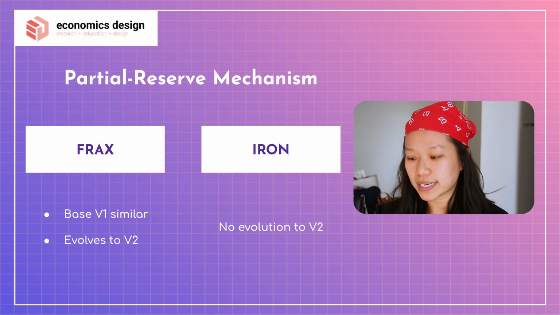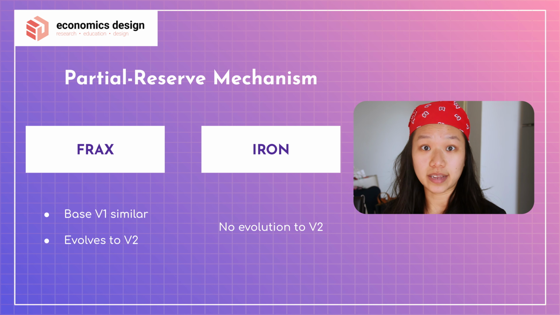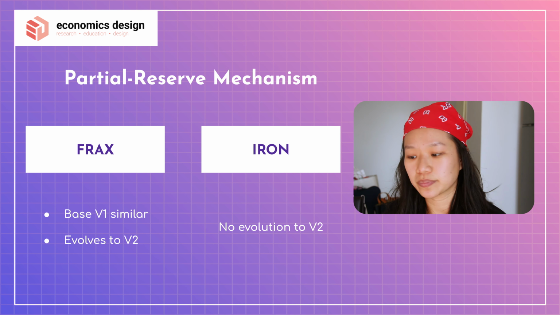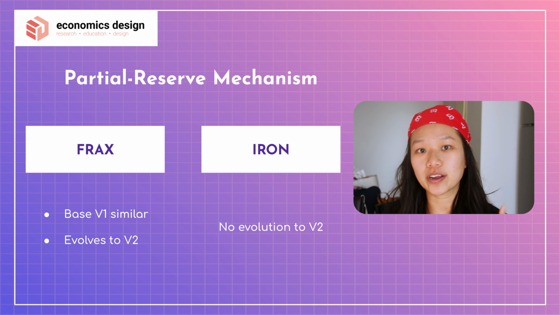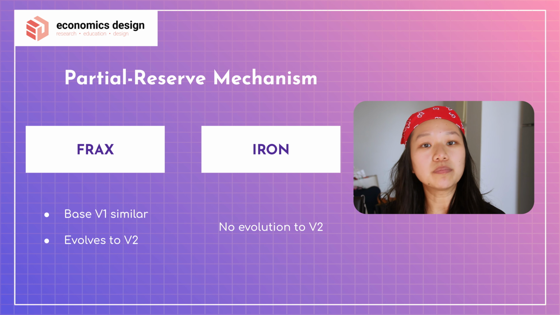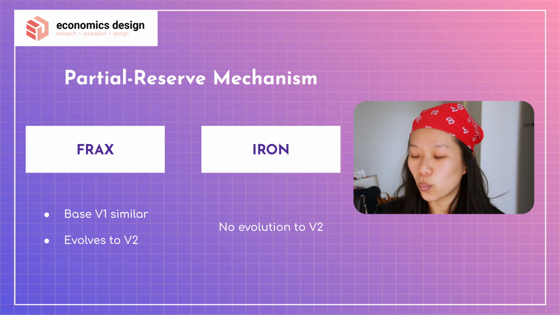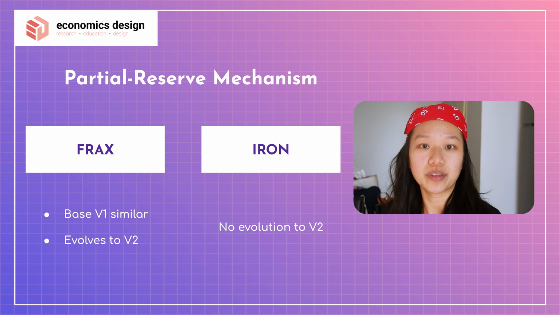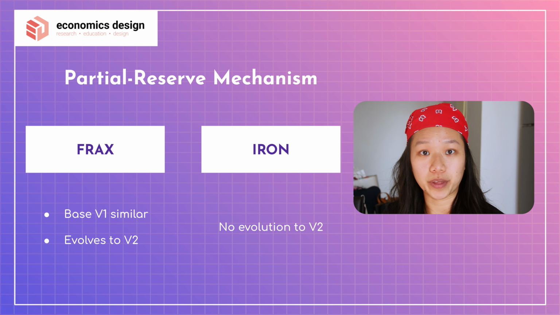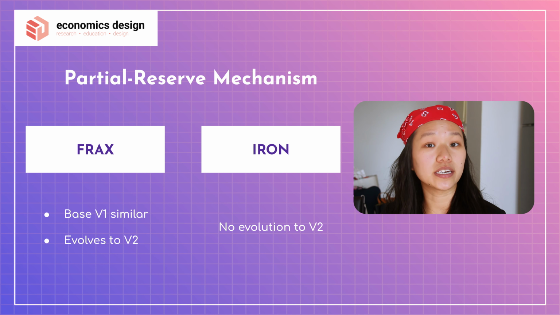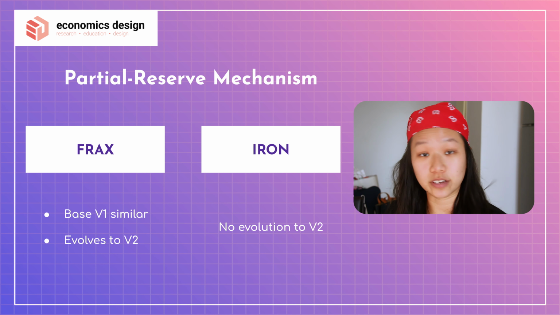So one of the main understandings is that yes, the mechanism is the same for FRAX and Iron. Both use partial collateral or partial reserve. The reserve is also the same, USDC. The key difference is that with FRAX, the base mechanism is the same, but FRAX moved on to create version 2 and updated the system to make it more robust, more efficient, better. What Iron did not do was that same thing. They stuck on version 1 and left it there and it did not improve from there on. So great concept, great idea, poor design. And that's where everything started to fail.